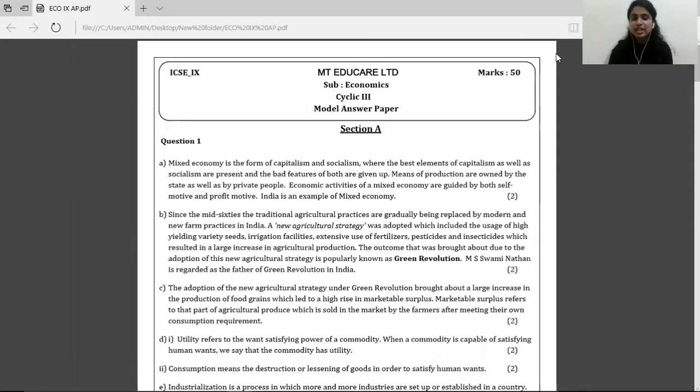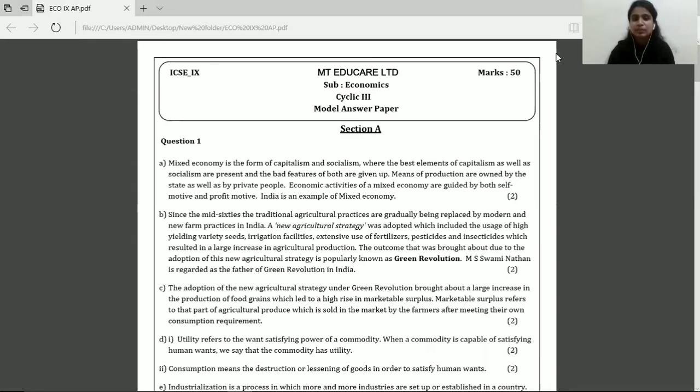The paper that we are going to discuss is economics. Now this was a 50 marks paper. So there were two sections in this paper, section A and section B. Section A comprised of 20 marks weightage and section B comprised of 30 marks weightage, and together they account for your 50 marks paper. Now under section A you had all short answers, and under section B you had all long answers, right? So all the questions, sub-questions under section A consisted of 2 marks weightage. On the other hand, the sub-questions under section B consisted of 5 marks weightage.